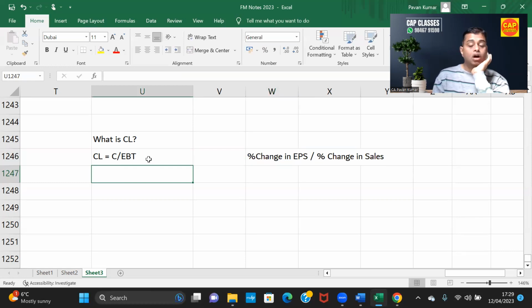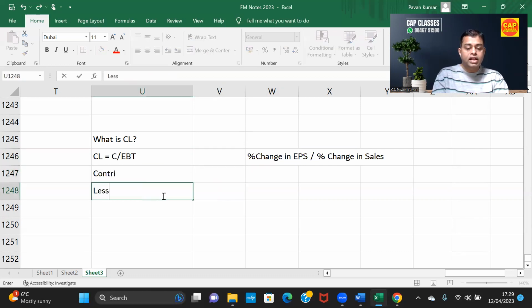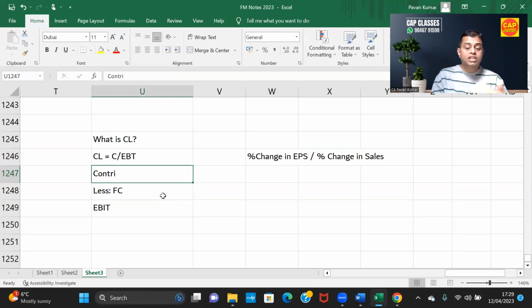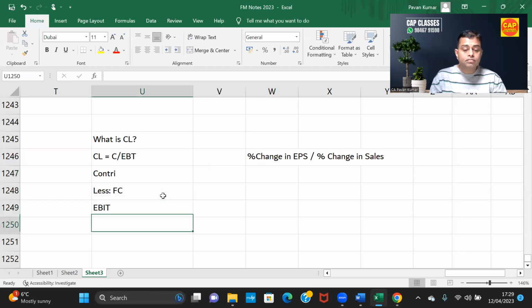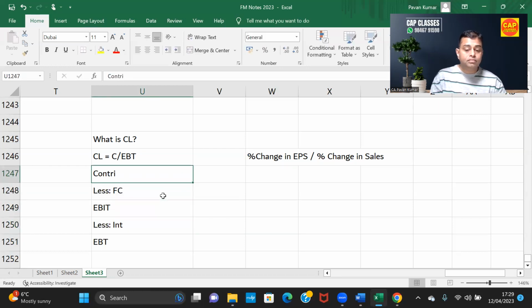Yes, sir. Okay. Now, contribution less fixed cost is EBIT. Do you agree with me? Sales minus variable cost is contribution. Contribution minus fixed cost is EBIT. So do you agree with me in this? Yes, sir. So EBIT less interest is EBT. Do you agree with me? Yes, sir.